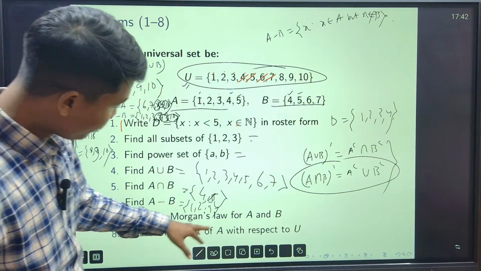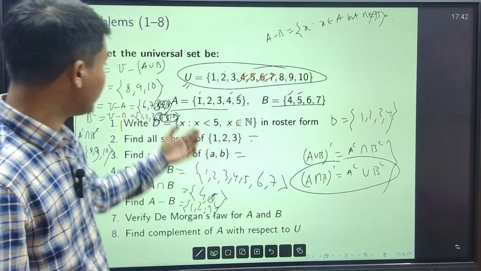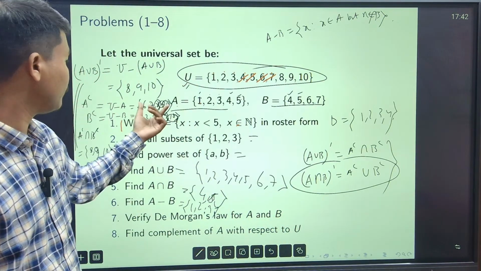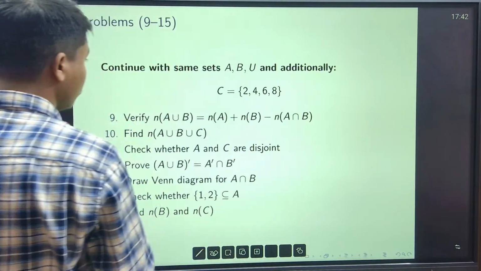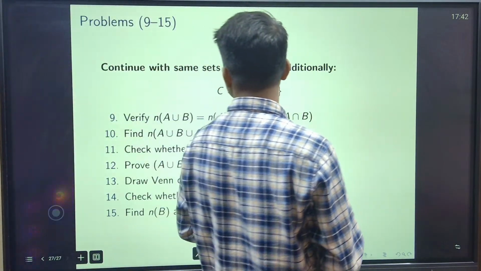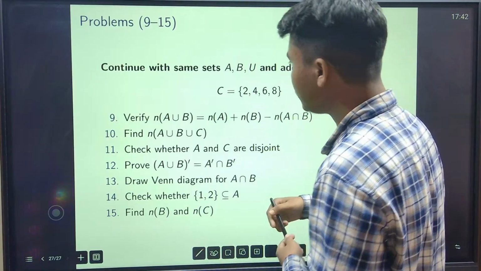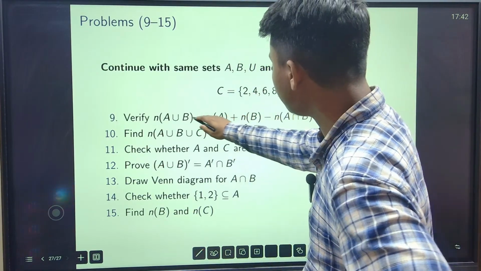Find the complement of A with respect to U. A complement কি হবে, A complement একটু আগে বের করলাম, A complement is this. Now continue with the same, আচ্ছা same। এবার বলছে verify number of elements in the set A union B is